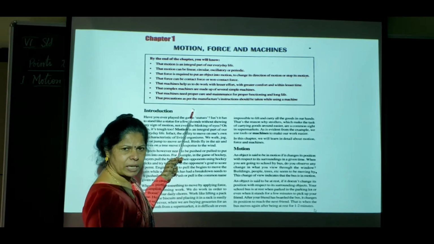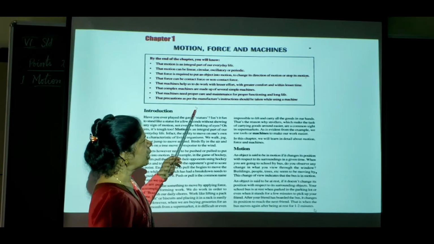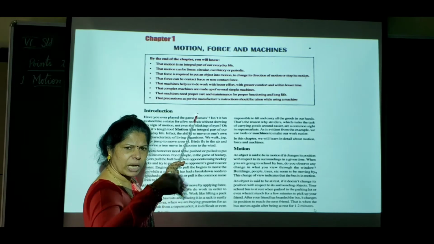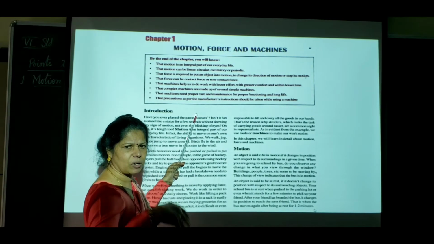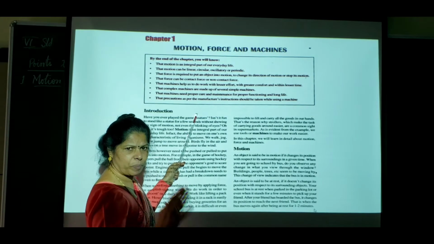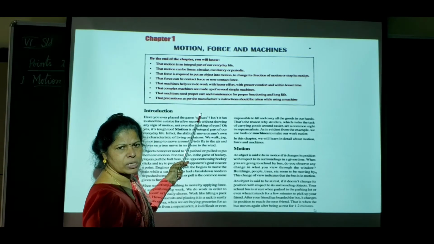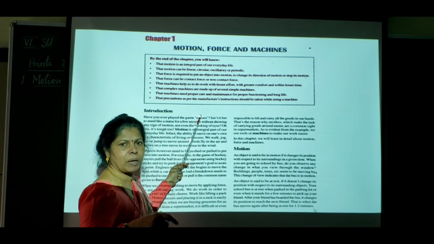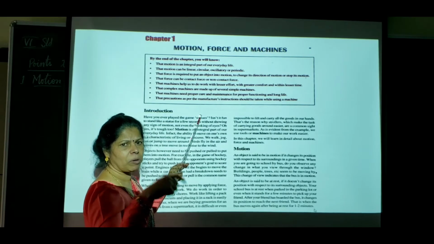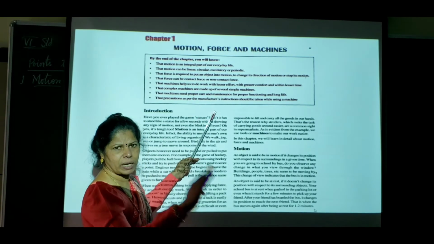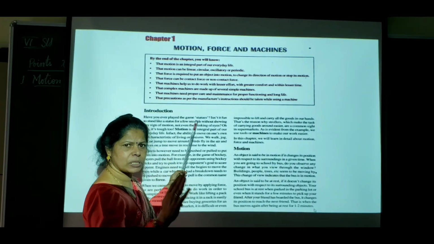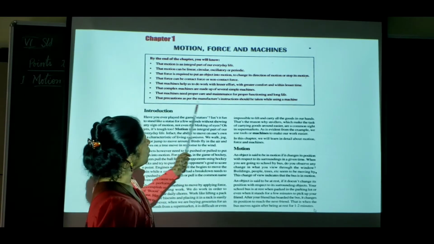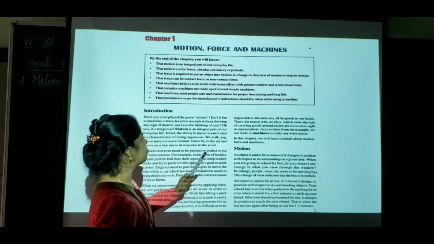For example, a mixie at home has a motor and jars. How it has to be operated, how it has to be washed, how it has to be maintained, everything will be written in a manual. That manual is given by the manufacturer to the consumer. So we have to follow the rules and regulations given there. Only then can we maintain it properly.